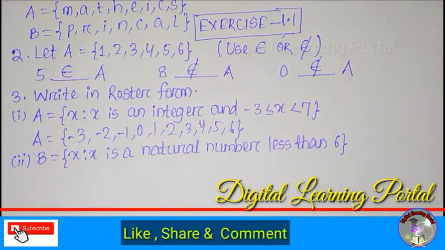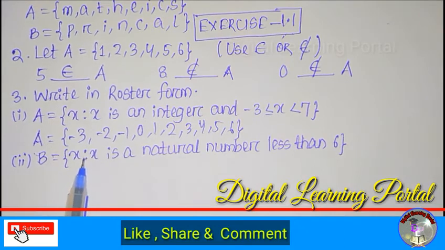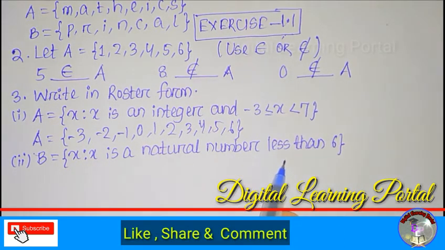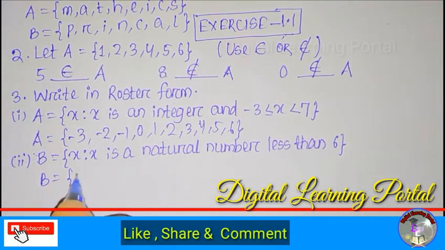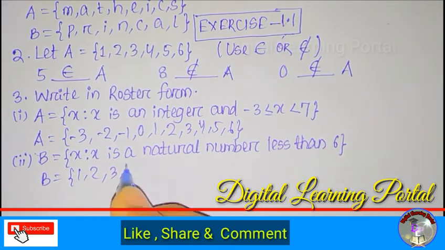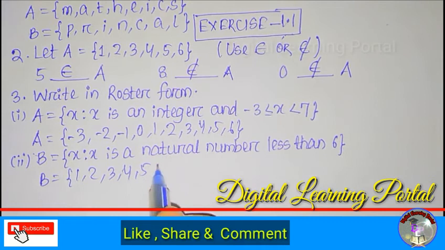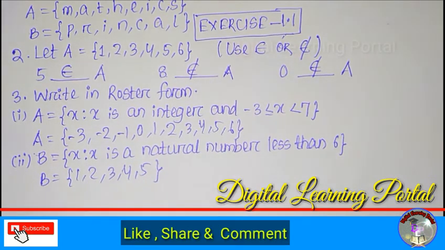Here we have the question: B = {x : x is a natural number less than 6}. That means natural numbers range from 1 up to 5. Less than 6 means we can write up to 5. So you can write B = {1, 2, 3, 4, 5}, not 6. This is its answer.